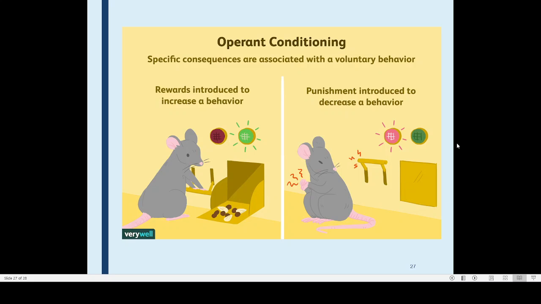Now another type of response is that each time it is pressing this lever, it is hearing a beep sound, and that beep sound is actually disturbing the rat, so that it no longer presses the lever. So here what is happening? One is favoring the pressing of the lever, another is leading to a situation in which the rat no longer presses this lever, and that is a punishment.